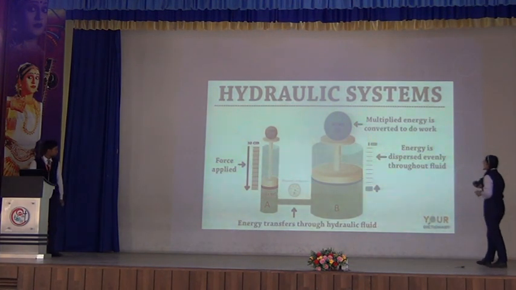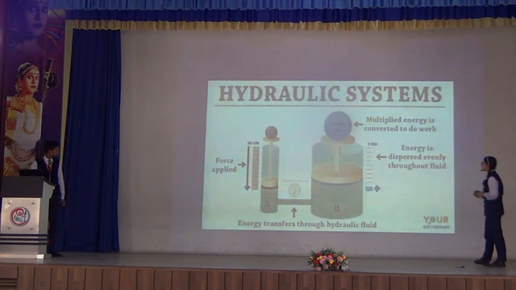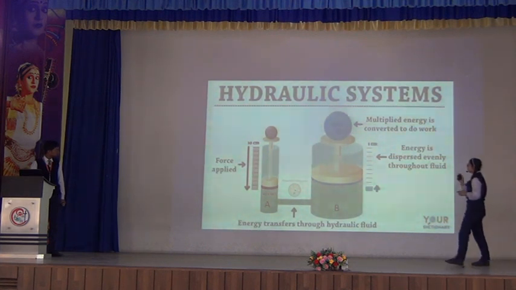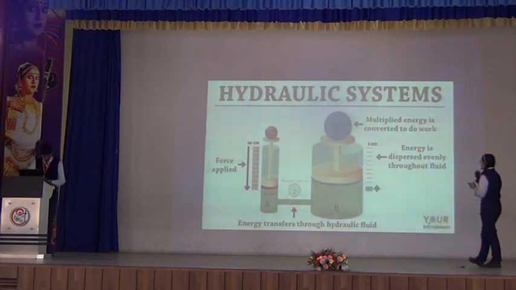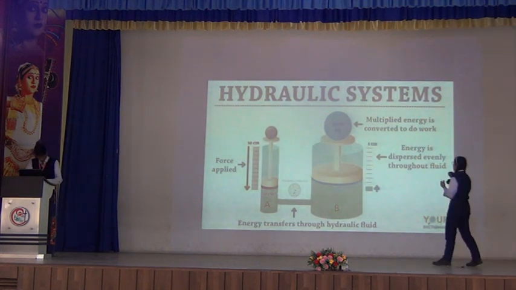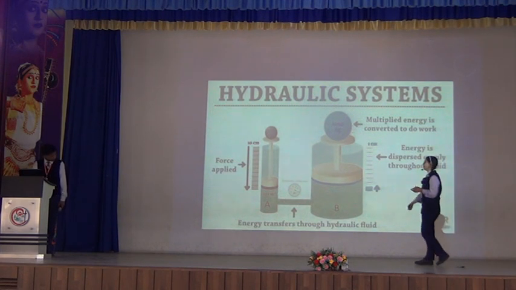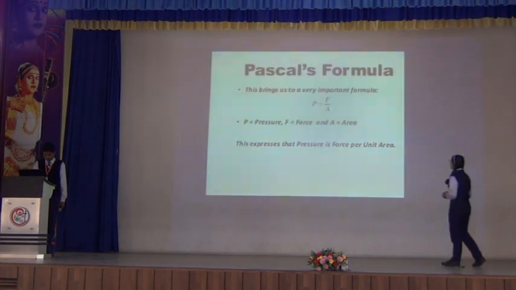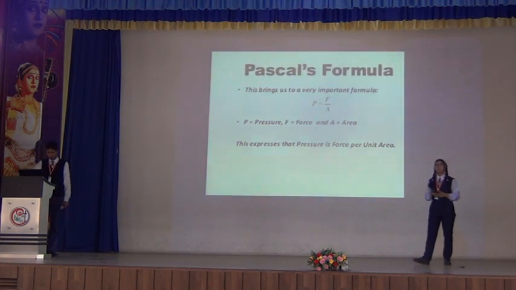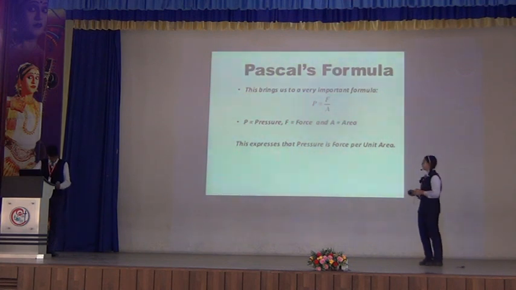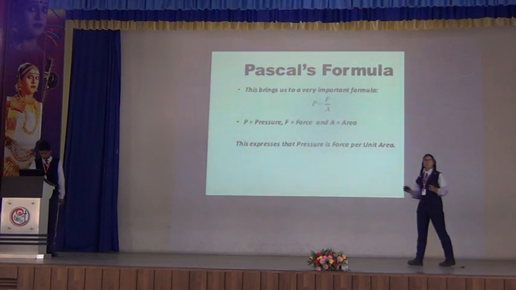Here you can see that in piston A less force is applied, and the greater work we are seeing in container B, where more weight is applied on the piston. Now Pascal's formula. What is Pascal's formula? Pressure is equal to force upon area. This is expressed as pressure is force per unit area.